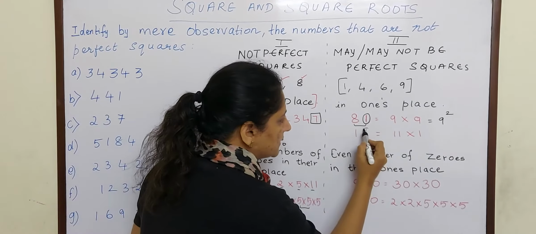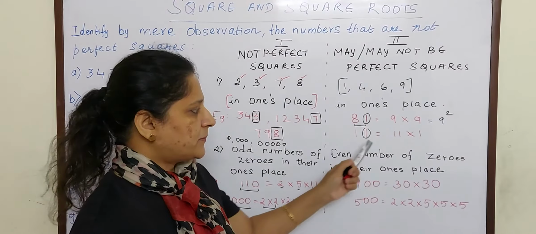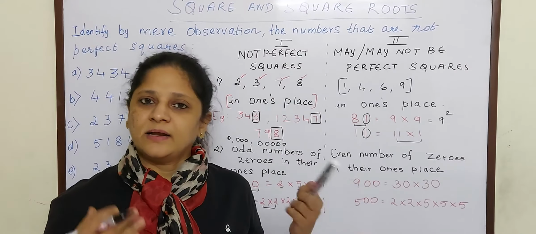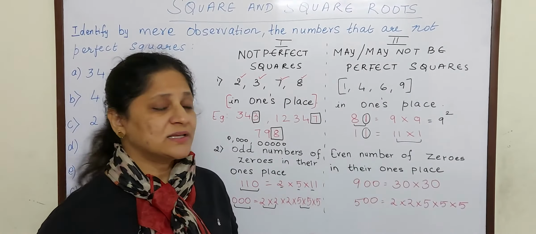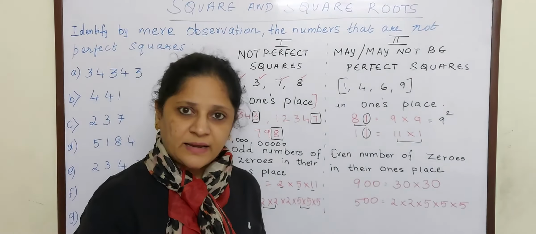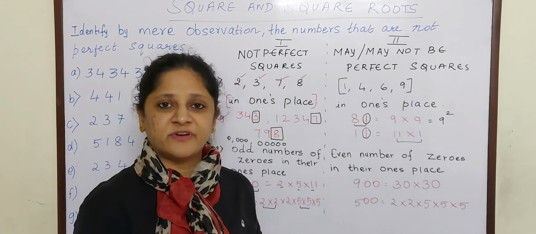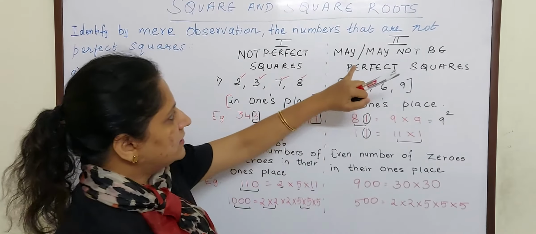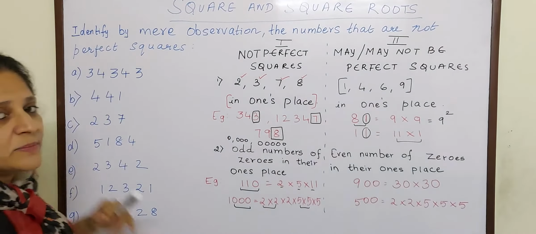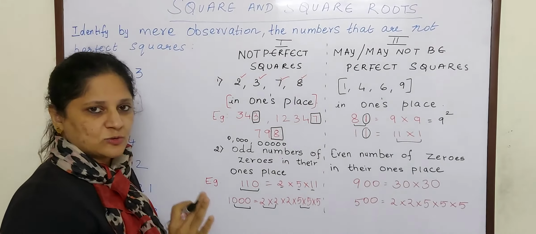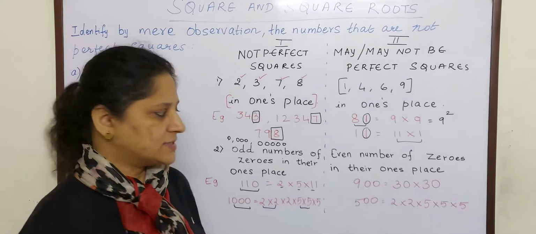But here also in the ones place it is 1, but the prime factorization of it says 11 ones are 11, and 11 does not have a pair, so it is not a perfect square. So these numbers may or may not be perfect squares, and you cannot identify these numbers. But the question here is to identify the numbers that are not perfect squares, so we will be following only this rule. This is just for your understanding.